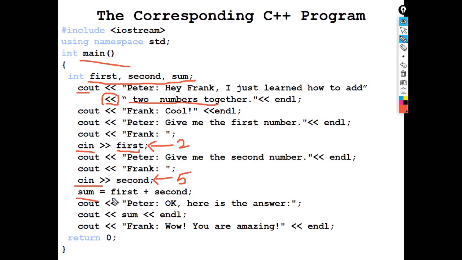Now for the sum variable, first plus second, that is the addition is done. Here plus is the arithmetic operator, and first plus second is added and stored in the left side variable sum because of the assignment operator equals. Then we print the value of sum, and again comes the insertion operator and then endl, so the cursor will move to the next line. Here it will print Frank: Wow, you are amazing, right?